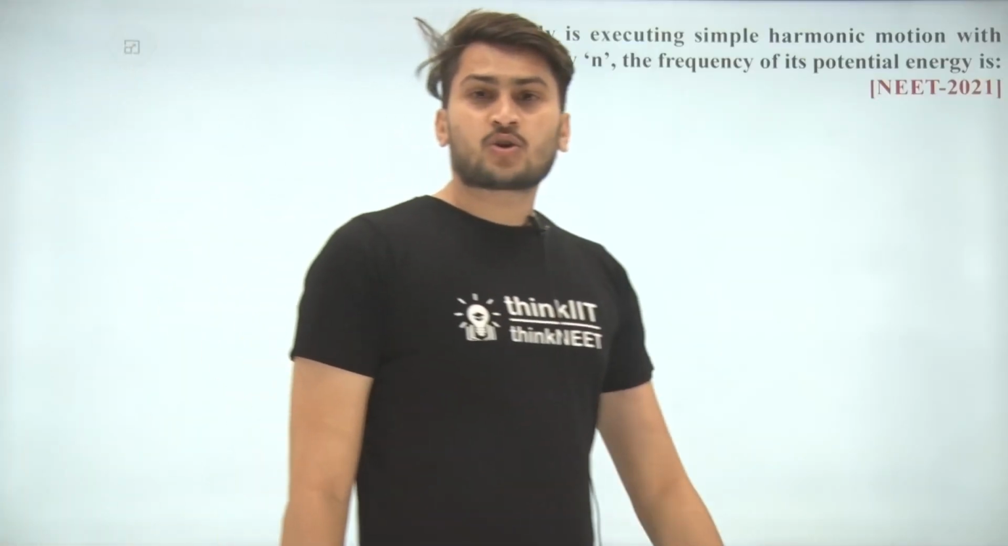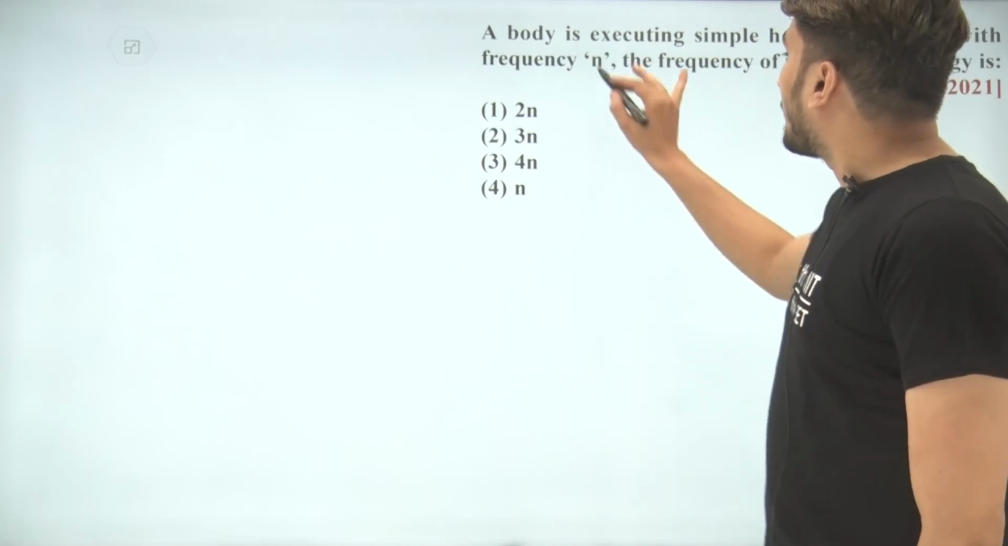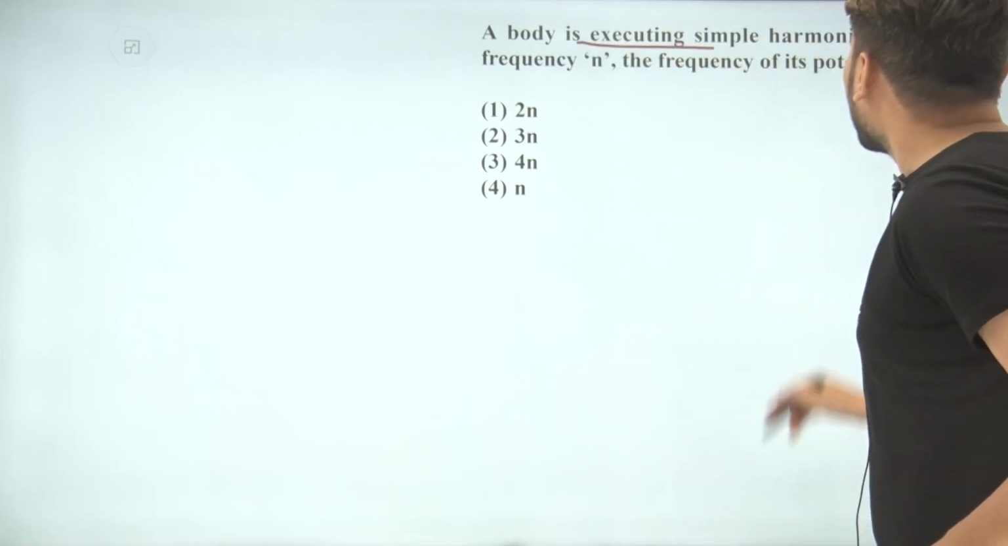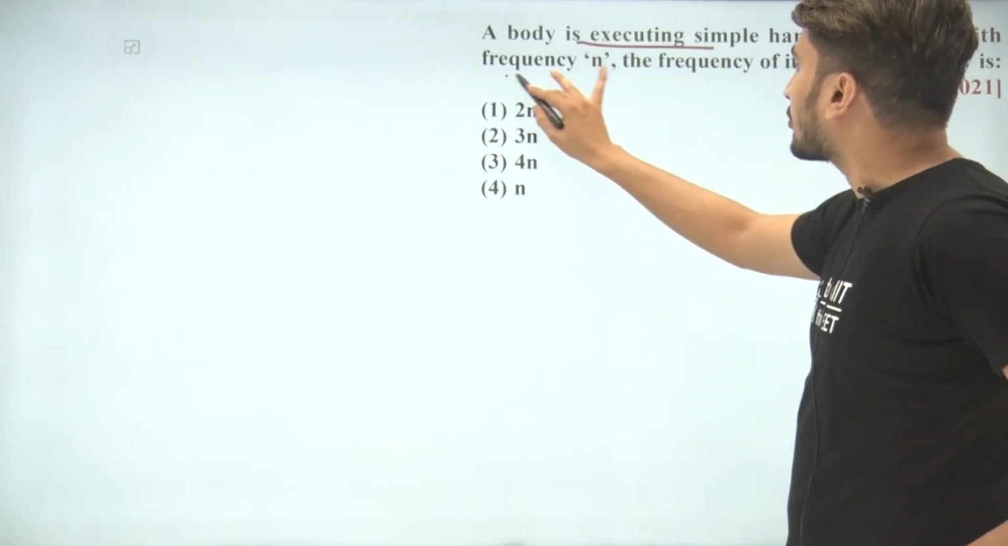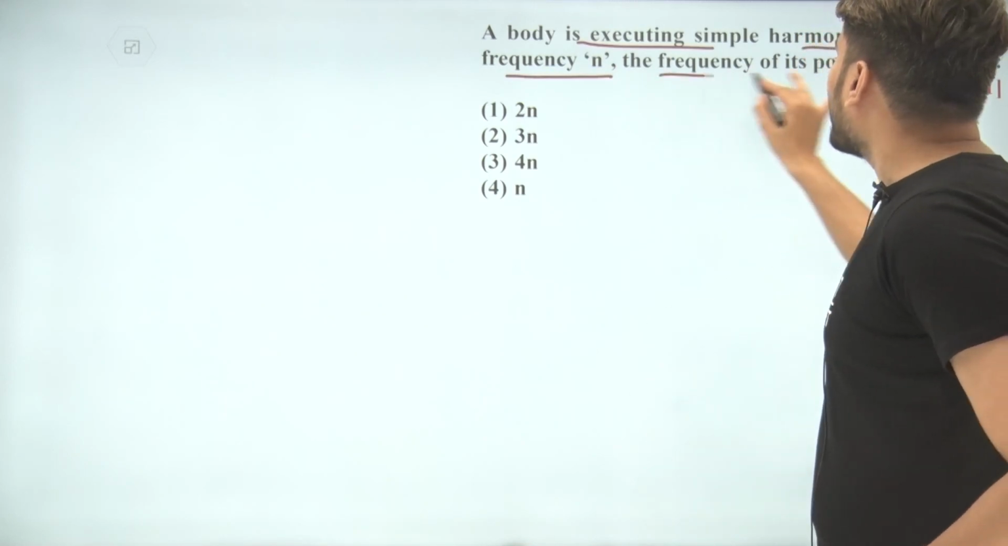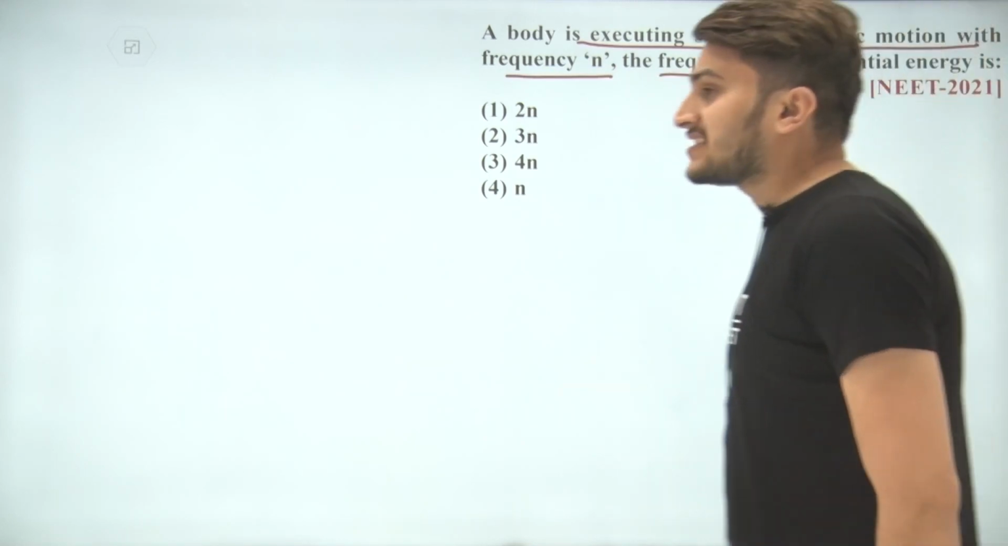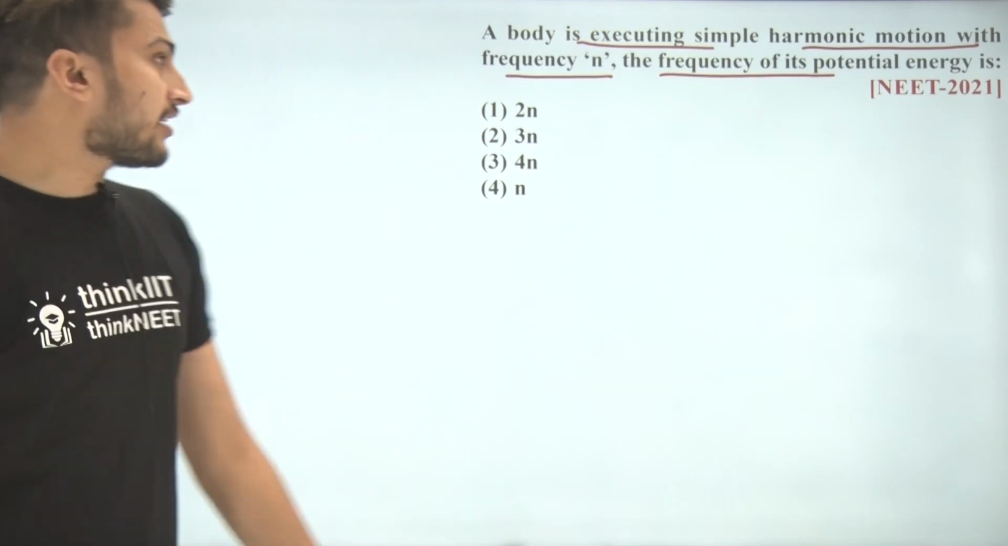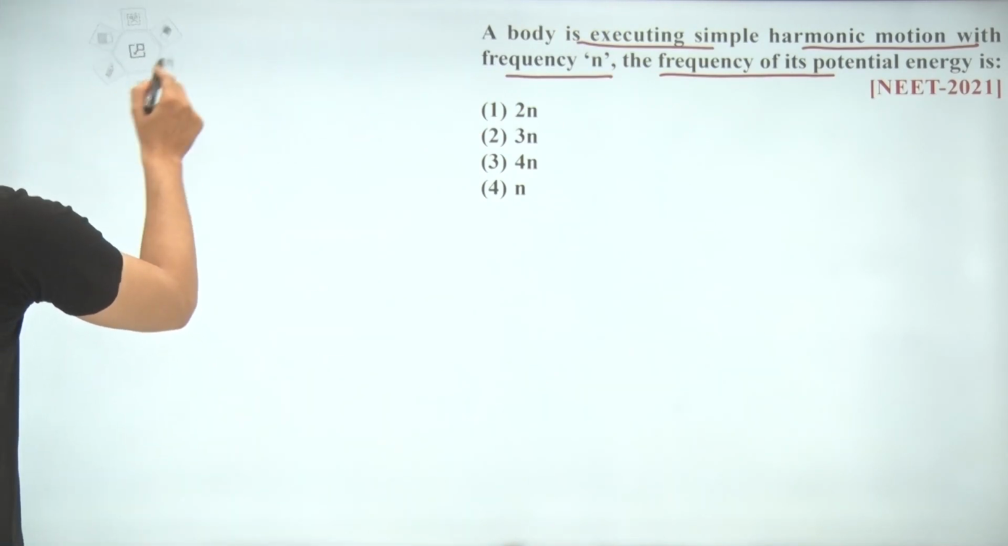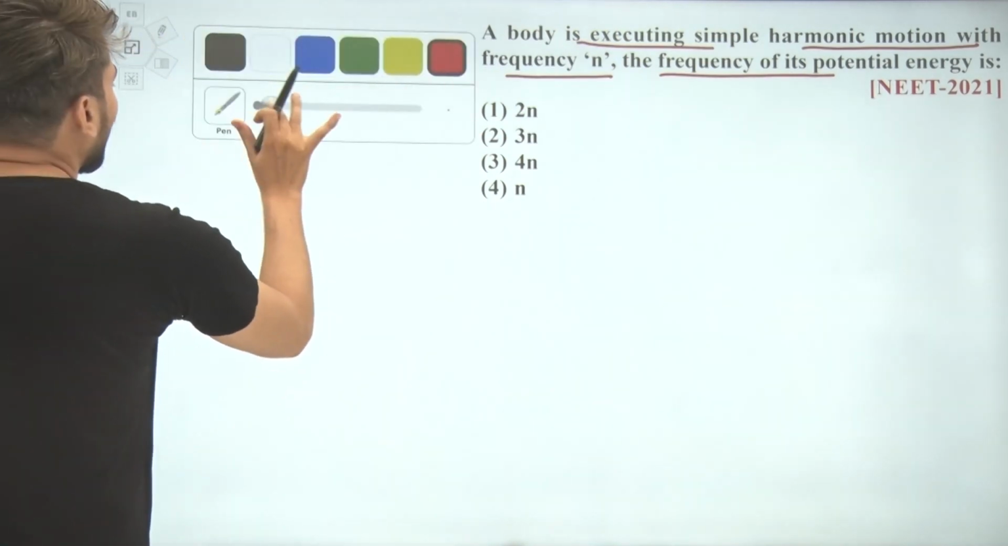Hello students, the question is asking: a body is executing simple harmonic motion with a frequency, and the frequency of its potential energy is. So basically students, here we have to find the frequency of potential energy. Now students, if I am talking about